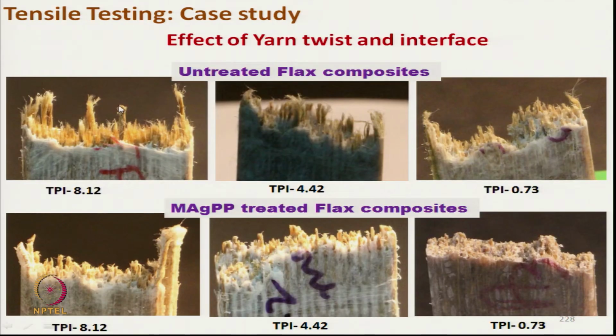These are different photographs of flax polypropylene composite after tensile failure.